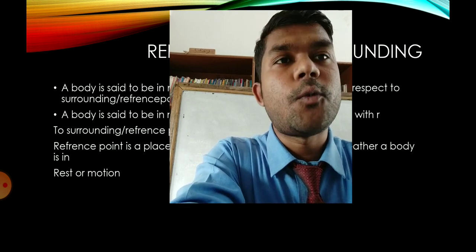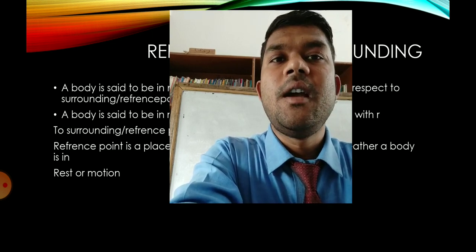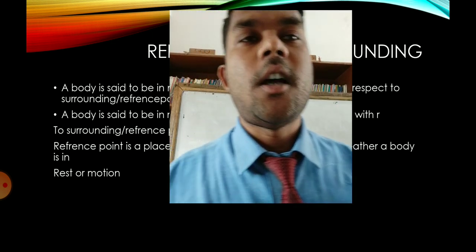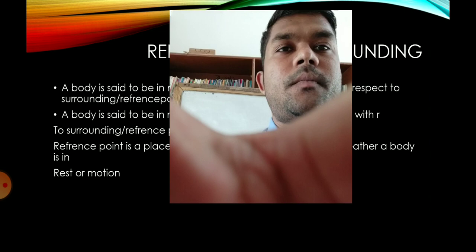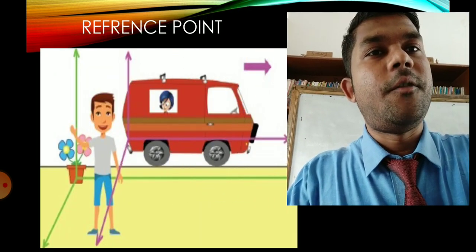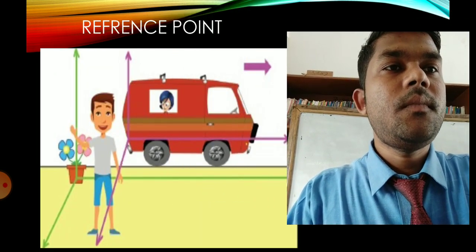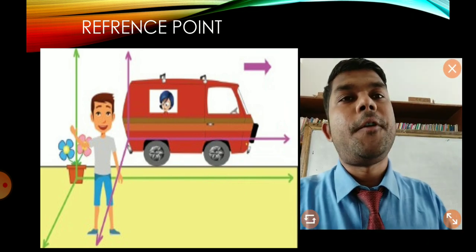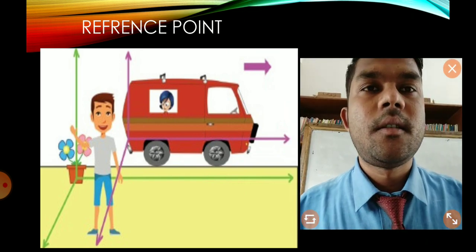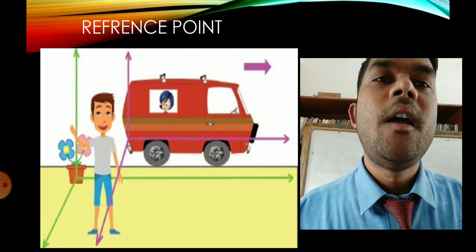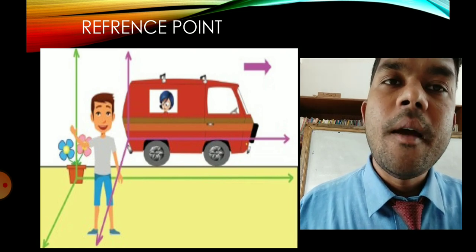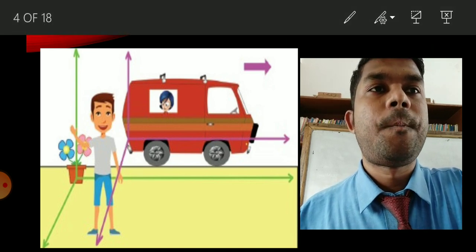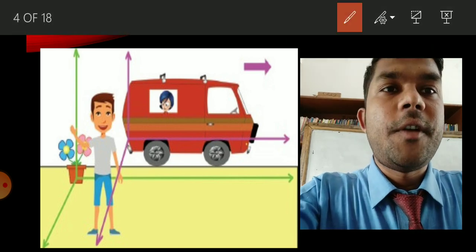Surrounding means reference point. Reference point means the place by which we compare whether a body is in rest or in motion. So we'll talk in detail about the reference point. What is reference point? Reference point means any place by which we compare a body, maybe that is in the rest or in motion. So in this figure, we'll discuss the reference point.